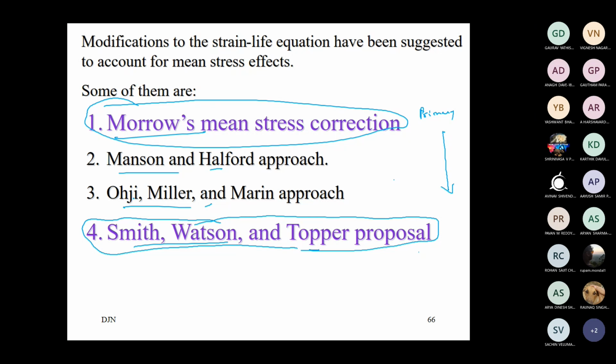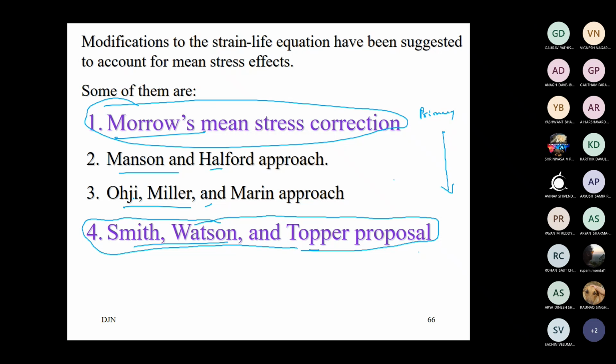Even then you cannot say it is like this only, as a hard and fast rule. You may say it could be because of this, look into this phenomenon, look into that phenomenon, and in this way you can advise. It is very difficult in fatigue because it is not the same every time. It depends on several parameters and factors, starting from manufacturing till you put it into service, and during the service condition.